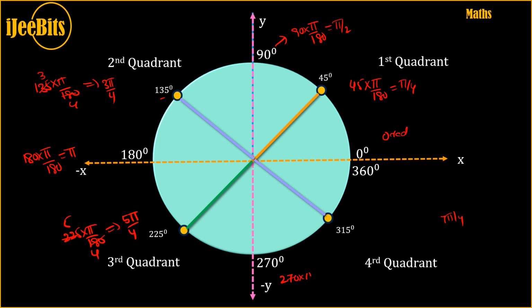Similarly 270. 270 times pi by 180. How do you calculate this one? 90 and 0, 90 twos are 180, 90 threes are 270. So which is 3 pi by 2, right? 315. How do you convert? 315 times pi by 180. If we calculate, what happens? 45 fours are 180, and this one, how much? So you know anyway the conversion, right?